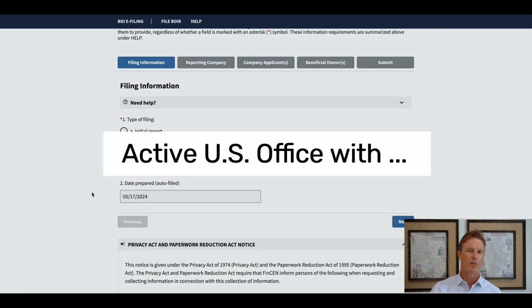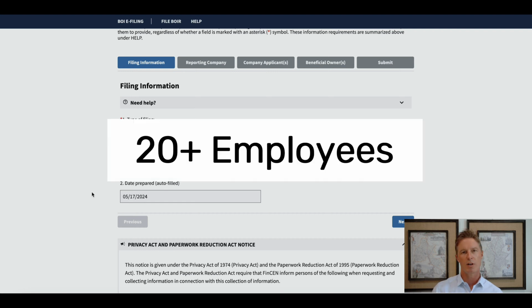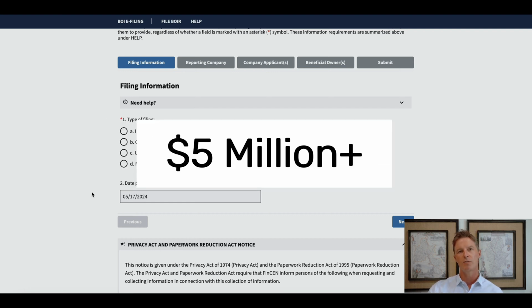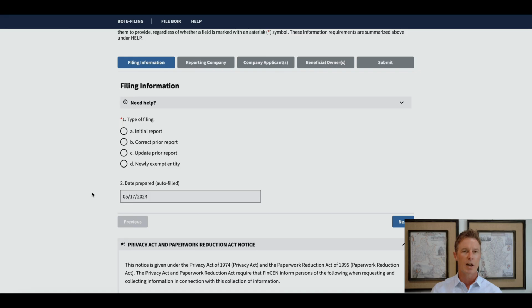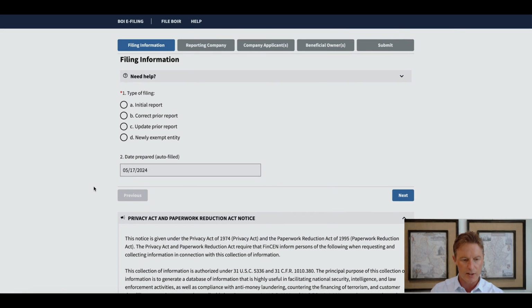For example, if you have over a certain number of employees in your company and you've exceeded certain revenue thresholds, then you may not have to file a report. If you're a certain type of entity, like a bank or other institution, you will not have to file a report. So essentially, if you filed a report in the past when you're not an exempt entity, now you achieve the thresholds required to become an exempt entity, then you can go ahead and file a newly exempt entity report just to update the status of this company.